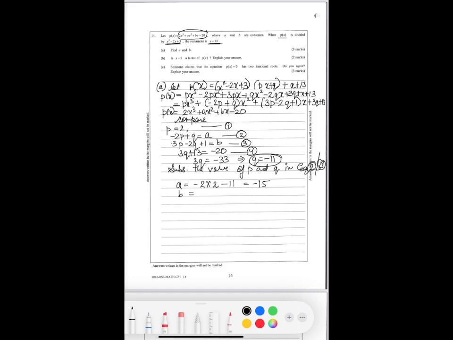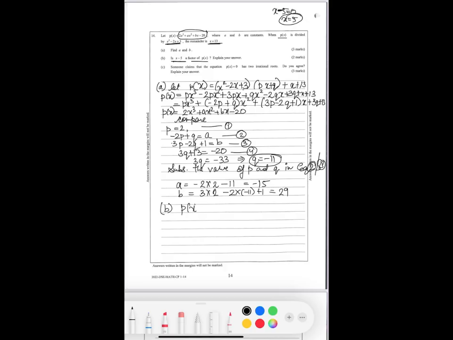And b is equal to 3 times 2 minus 2 times minus 11 plus 1, which is 23, plus 6 is 29. Now they're asking, is x minus 5 a factor of p(x)? Whenever we have to check whether something is a factor, we put x minus 5 equal to 0, so x is equal to 5. If we substitute x equals 5 in p(x) and it gives us the value 0, then yes, it will be a factor, otherwise it's not.